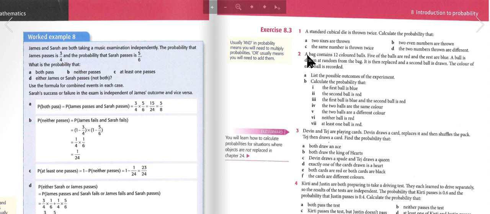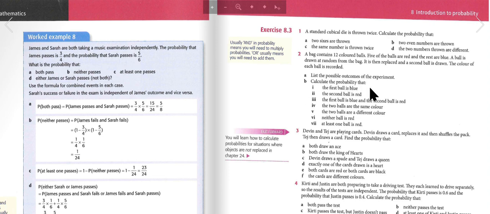Question 2. A bag contains 12 colored balls. 5 of the balls are red and the rest are blue. A ball is drawn at random from the bag. It is then replaced and a second ball is drawn. The color of each ball is recorded. List the possible outcomes of the experiment. So the possible outcomes of the experiment are red, red; red, blue; blue, red; and blue, blue.